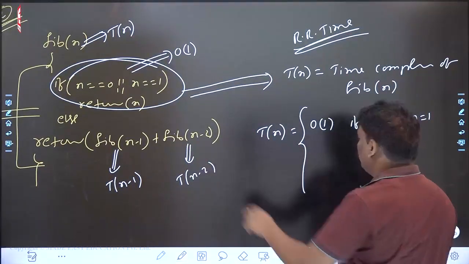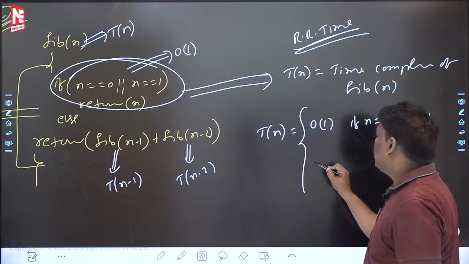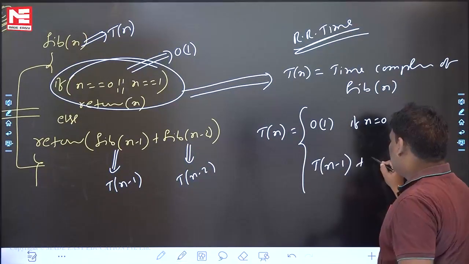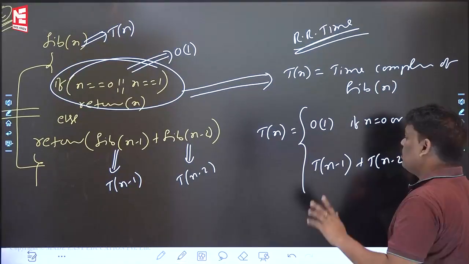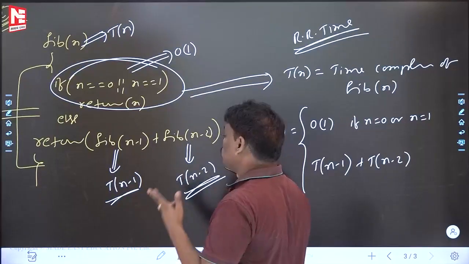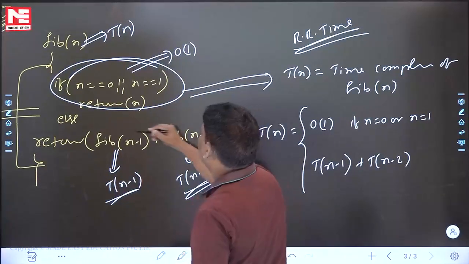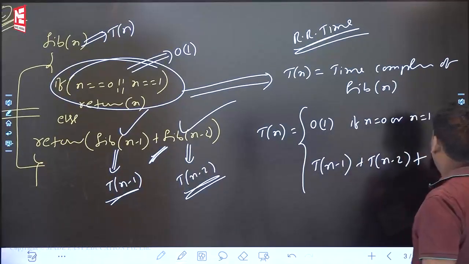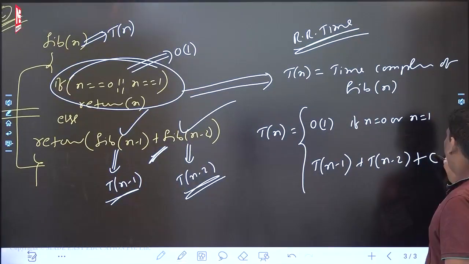Otherwise, in the else part, Fibonacci of n minus 1 is Tn minus 1 and Fibonacci of n minus 2 is Tn minus 2. After getting these answers, you have to add them, which takes constant time. Please be careful.